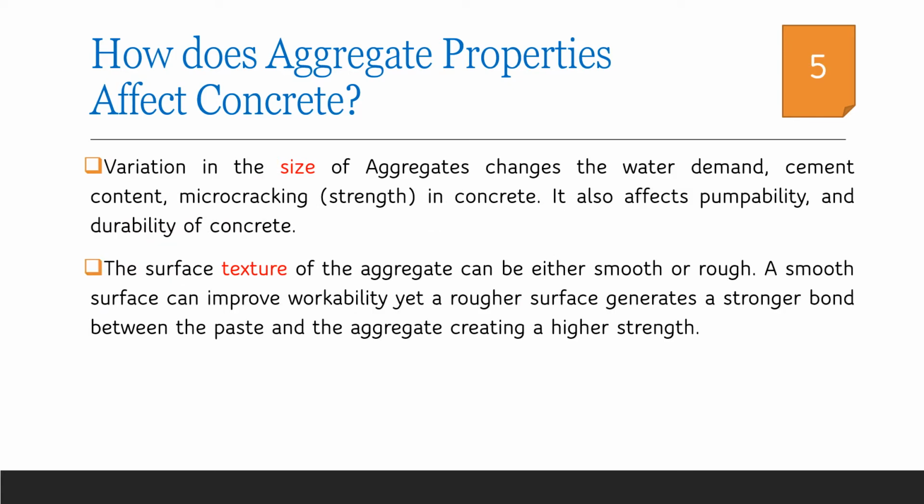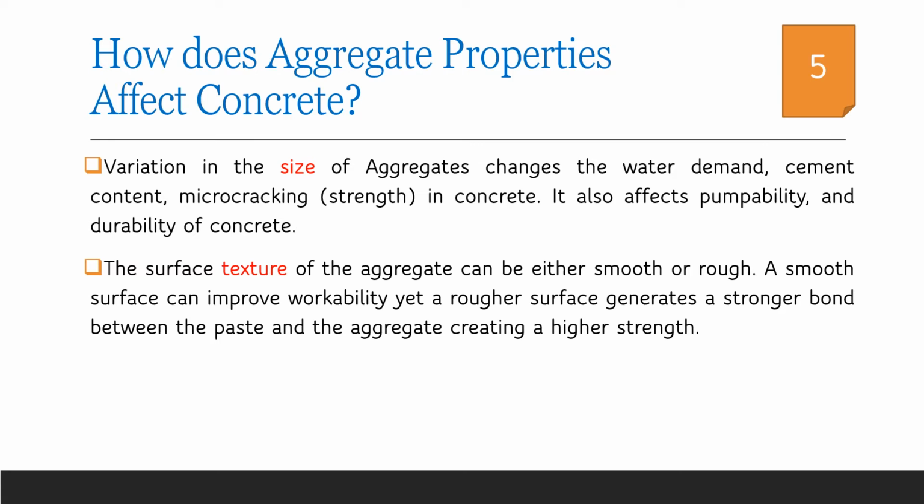The variation in size of aggregates changes the presence of voids in concrete. As a result, the requirement of cement water paste will vary. When the cement water paste requirement is more, there will be more water demand, which will in turn influence the pumpability of concrete. That is the influence on fresh concrete. When we are moving on to the hardened concrete properties, when the cement water paste used is more, there is possibility of micro cracking in concrete, which will in turn influence the durability of concrete.